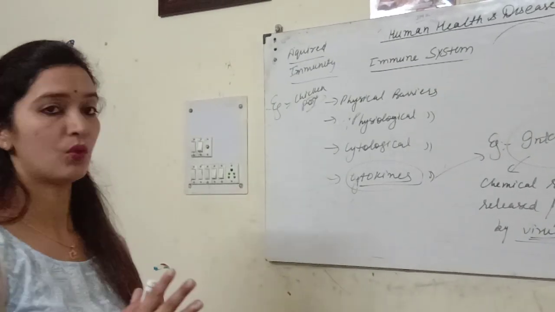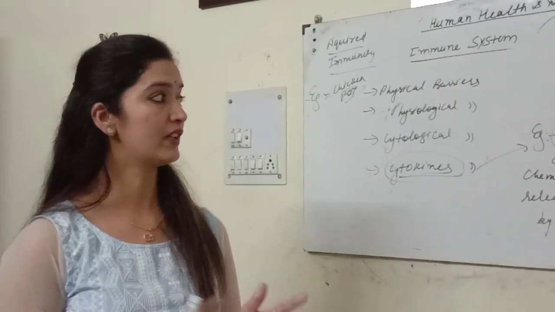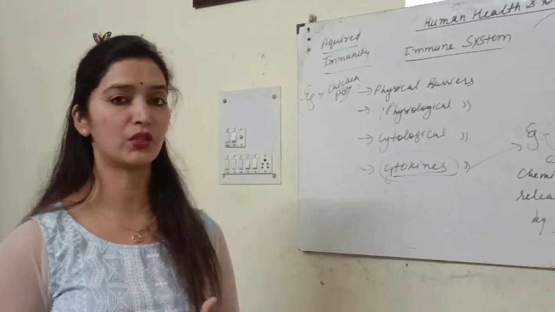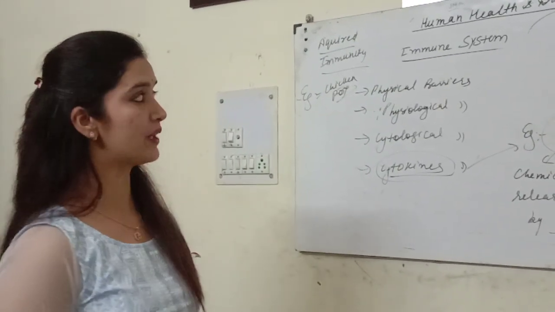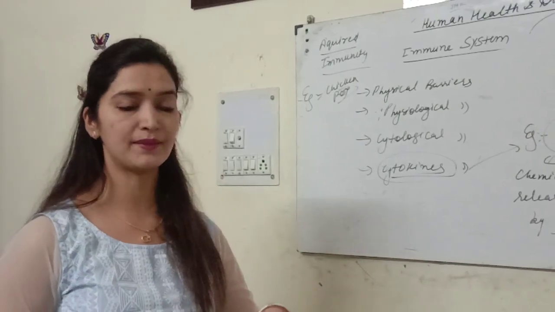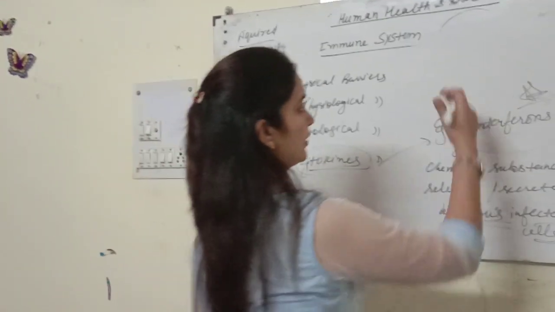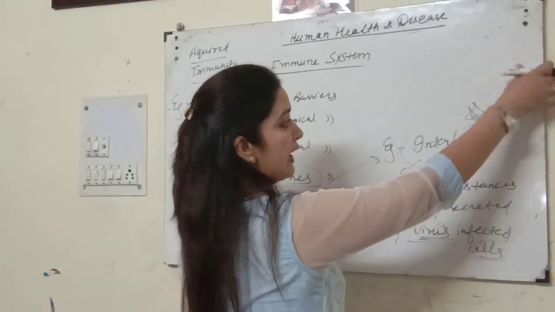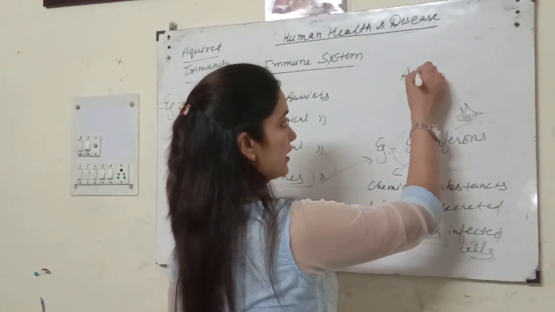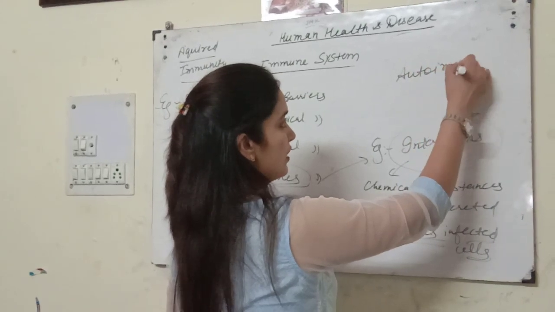So students, I think you have a good idea of what the immune system is, and what type of topics we are going to do in this chapter. Sometimes our immune system works against our own body. That state of our body is called autoimmunity.